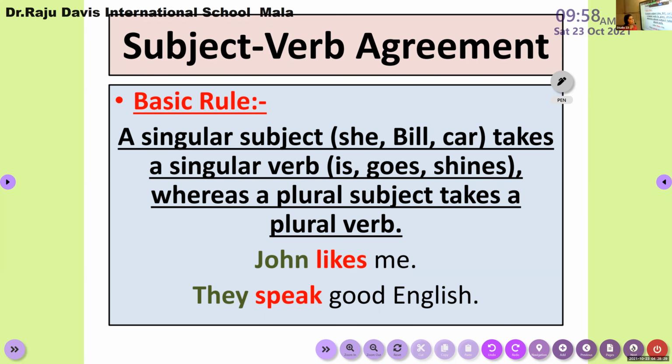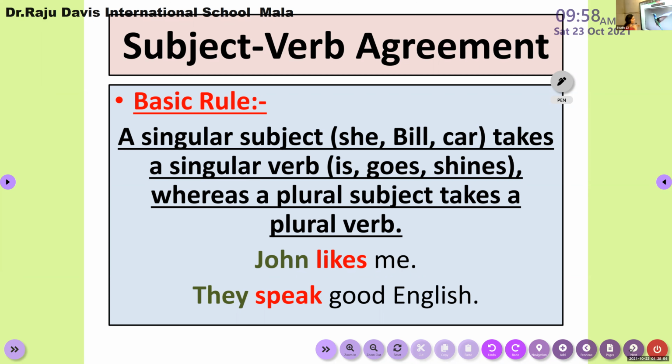The auxiliary verb have can only be used with subject I and subject you, even if it is labeled as a singular subject in a sentence. And I have to say that along with I, you can use only am. You cannot use is, right? Keep all these points in your mind. And again, I said, if the subject is plural, there is no other way. You must use a plural verb.